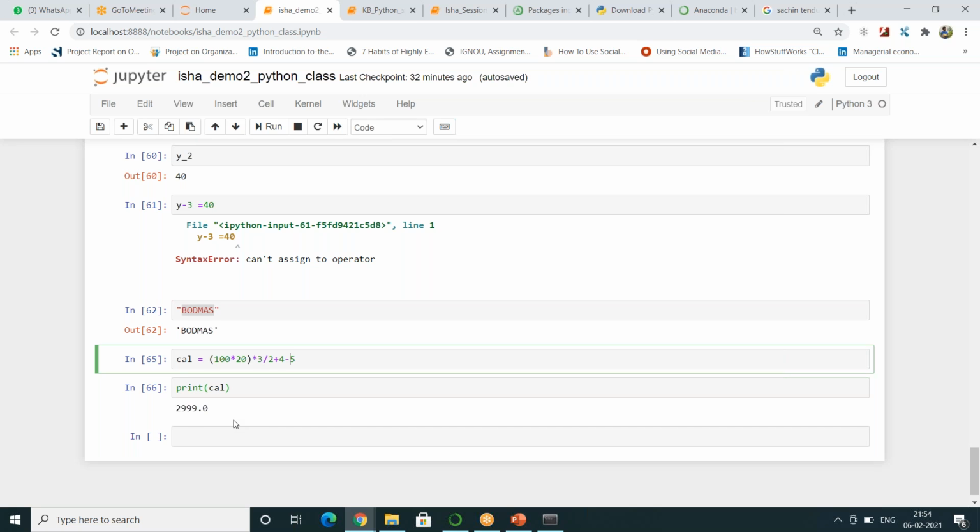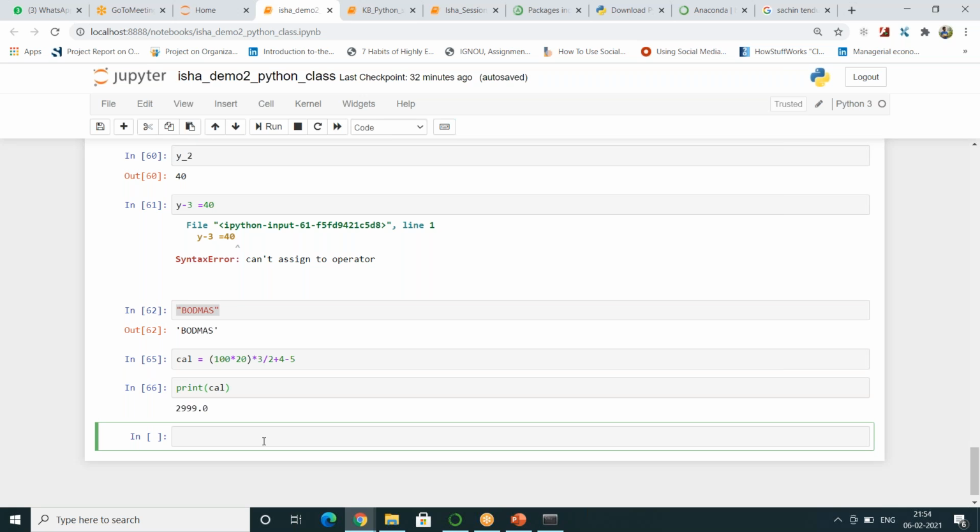Luckily we got the same result here, but that wouldn't always be the case. So you have to be very careful when you are handling data and doing calculations through it. So you have to always follow this rule of BODMAS. Okay, so let's progress further.